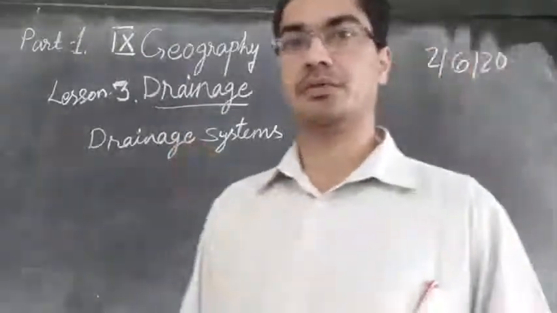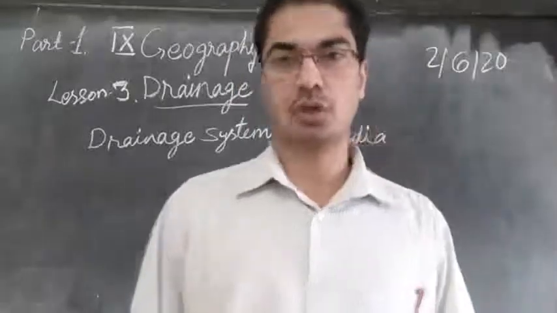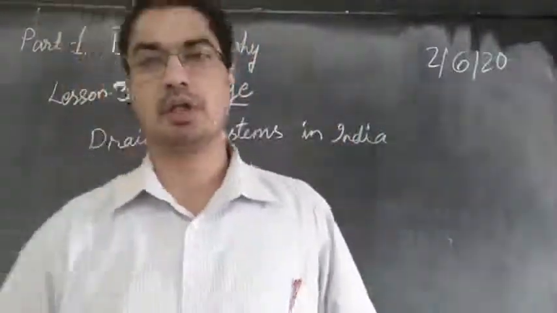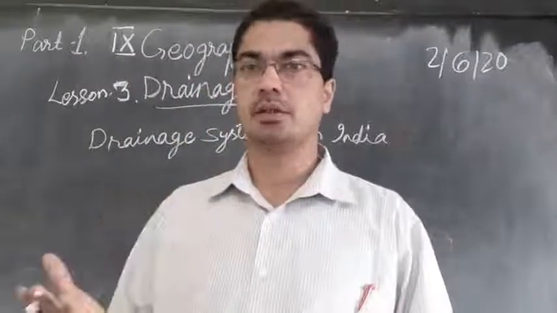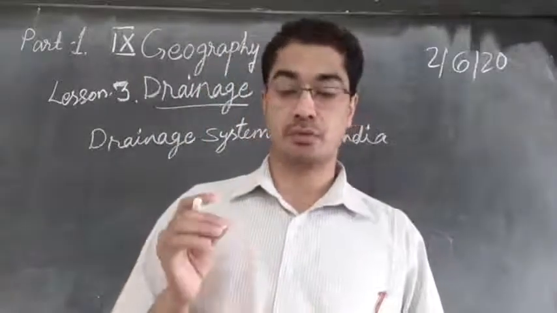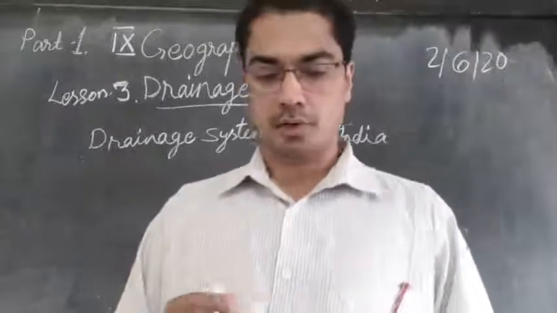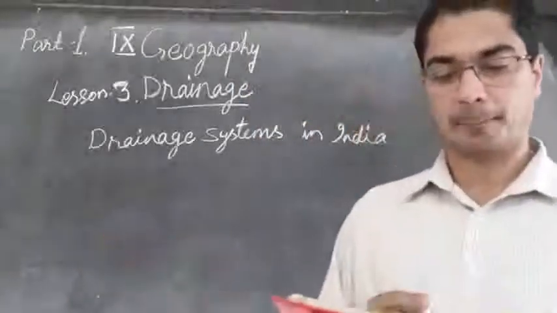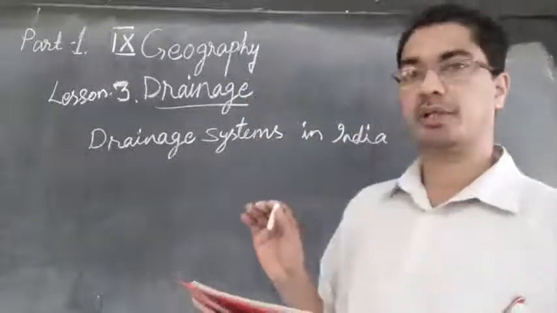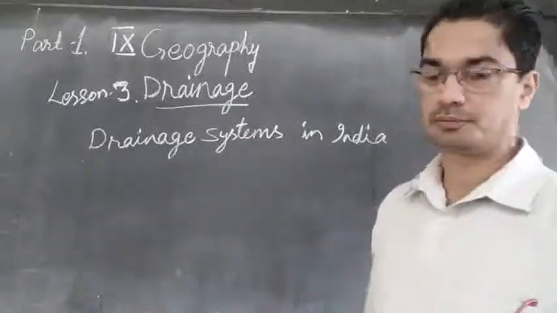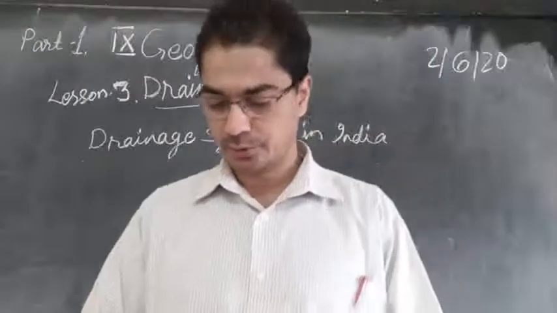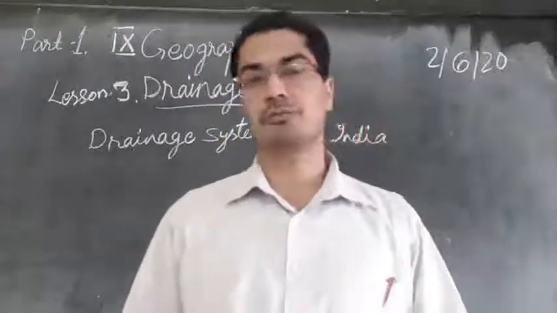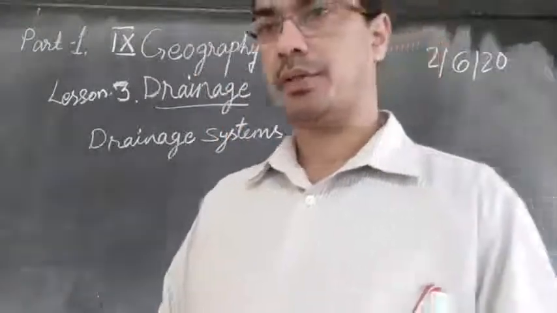Lesson 3 deals with drainage. Which are the rivers in our country and in which direction they are flowing, which are its tributaries, all these we shall study. And before that we shall learn a little bit about the meaning of drainage and so on. So you can take your lesson number 3, geography, page number 17.